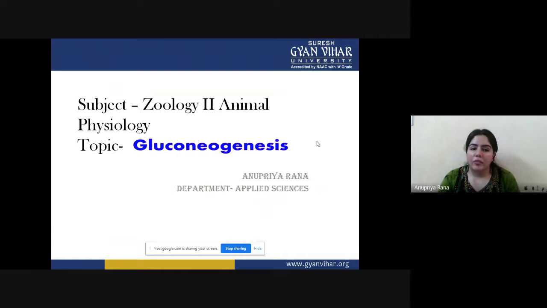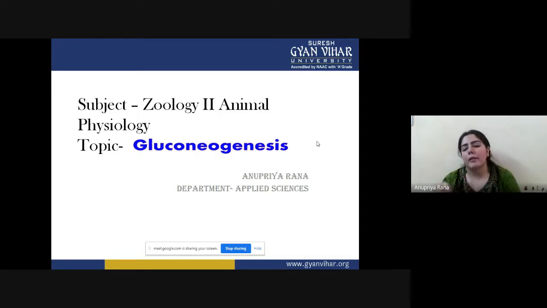So in the last lecture, we already studied the glycolysis pathway, pentose phosphate pathway, and Calvin cycle. Today we are going to start gluconeogenesis. If we break the word into gluco, neo, and genesis: gluco means glucose, neo means new, and genesis means synthesizing something. So we are basically synthesizing a new molecule of glucose.